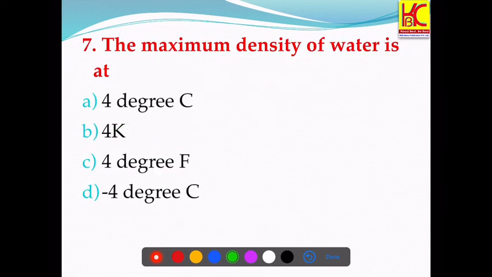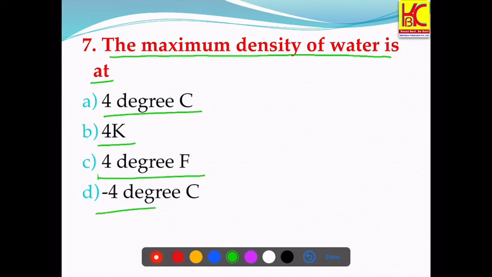Question number 7. The maximum density of water is at what temperature? The options are 4 degrees Celsius, 4 Kelvin, 4 degrees Fahrenheit, minus 4 degrees Celsius. So we have been asked at what temperature water is having the maximum density. So let's understand this concept. First of all, water in its solid form, when it is in ice form,